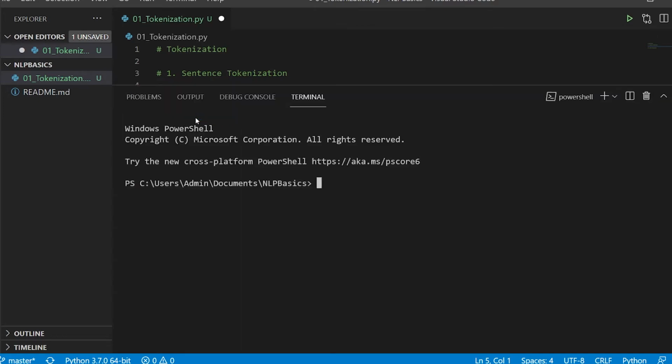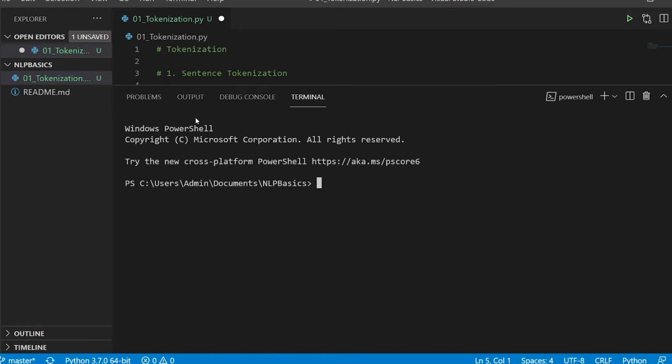So open up your terminal. I am using the terminal that is provided with VS Code. This is also the regular terminal itself, but I am operating it from VS Code. If you want to use this, you can just type Control backtick, which is the shortcut to open it. Otherwise you can just go with your traditional CMD.